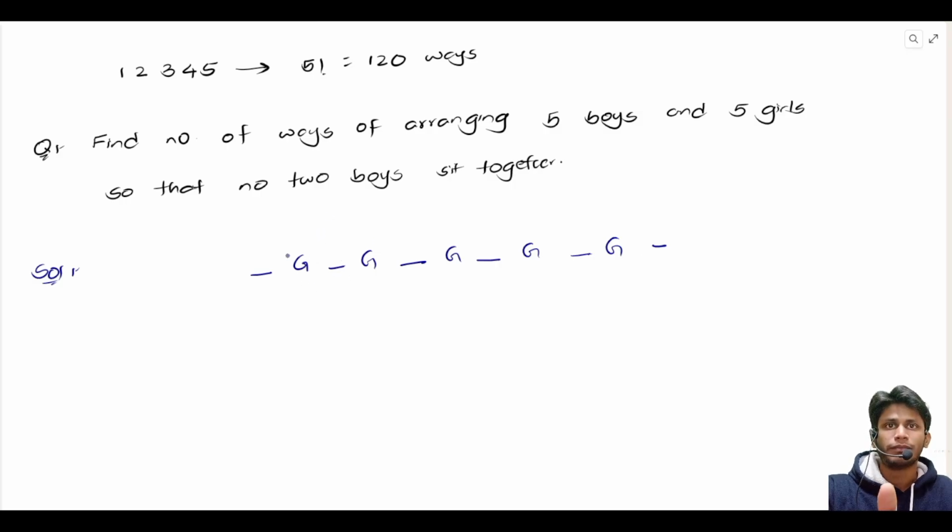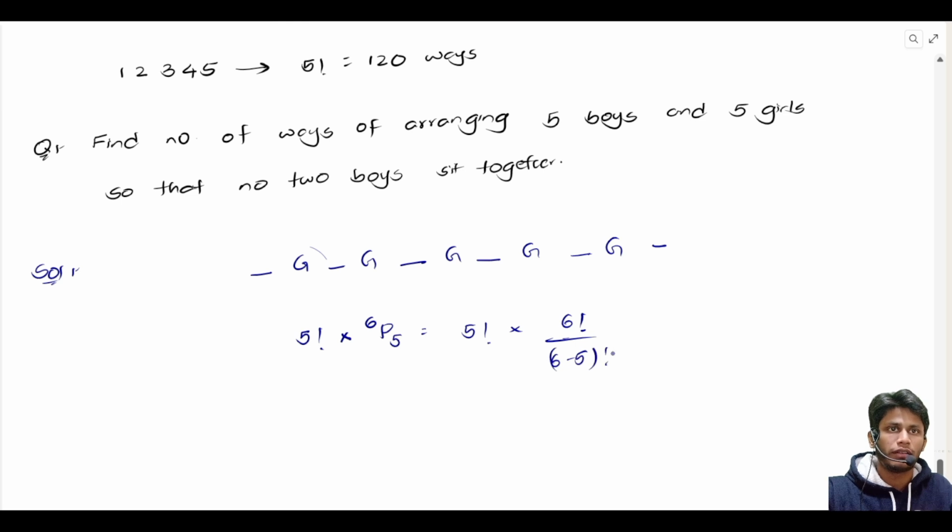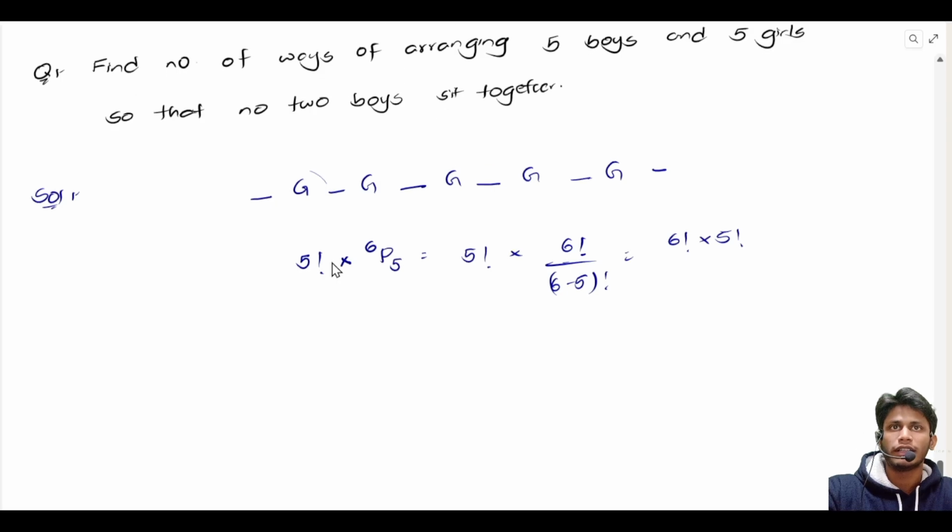So for placing girls, we have 5 girls, and we can have arrangement of girls among themselves. The arrangement of girls among themselves is 5 factorial, as we just saw that the arrangement of n objects is n factorial. And now we want to place 5 boys in these 6 places. So we have 6P5, that is 6 factorial divided by (6 minus 5) factorial, that is 6 factorial into 5 factorial. These are the number of ways boys and girls can sit so that no 2 boys sit together.